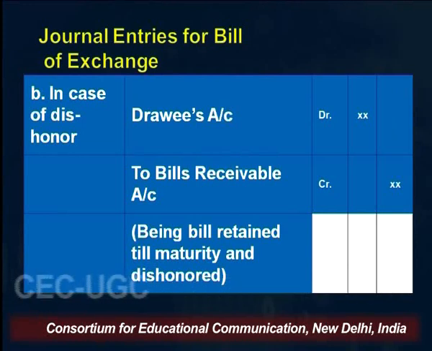So drawee's account is debited and bills receivable account is credited, because there is no bill now, the bill has been dishonored. Earlier when we received it, we debited it, and now when we are returning the bill, since it is dishonored, we will be crediting this bill. Okay. In narration, we will write being bill retained till maturity and is dishonored. So this is the second scenario of dishonoring, under the first main scenario, when we have kept the bill till maturity but the bill is dishonored.